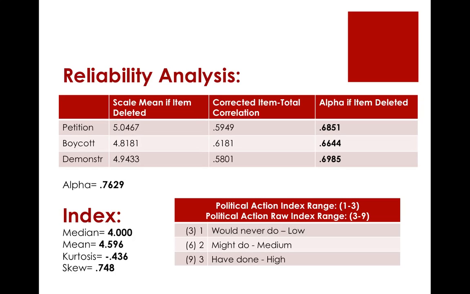The mean is 4.596. Our median of 4.000 indicates the middle value above and below which 50% of the cases lie. My raw index, as shown in the chart, ranges from 3 low to 9 high level of political action. The kurtosis of negative 0.436 indicates that the data at hand is not peaked much at or near the center of distribution and is in fact a bit more flat than a normal distribution. The skewness of 0.748 indicates that the index has a positive skewed distribution, meaning it is skewed slightly to the left, deviating from a normal distribution by a slight amount of 0.748.